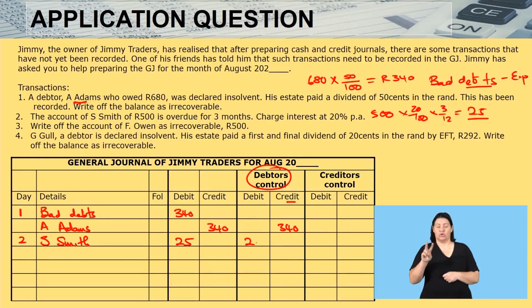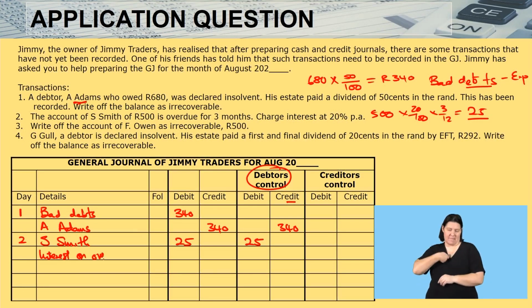I come here in the debtors control, debit 25. And the account to be credited, in this case then, is interest on overdue account. Interest on overdue account. And this is interest income of 25. And then that concludes this transaction.